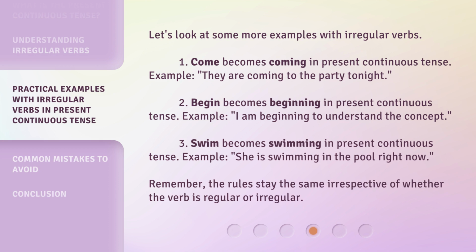3. Swim becomes swimming in present continuous tense. Example, she is swimming in the pool right now. Remember, the rules stay the same irrespective of whether the verb is regular or irregular.